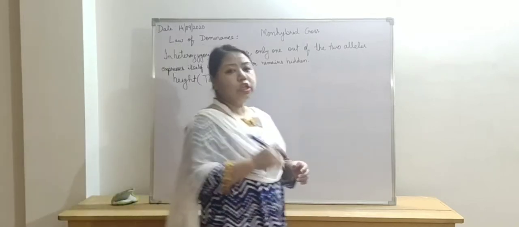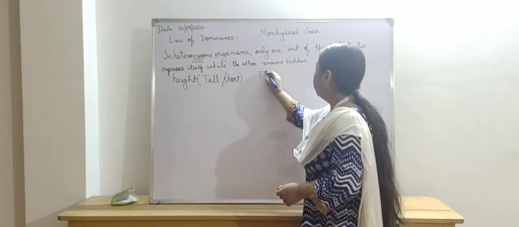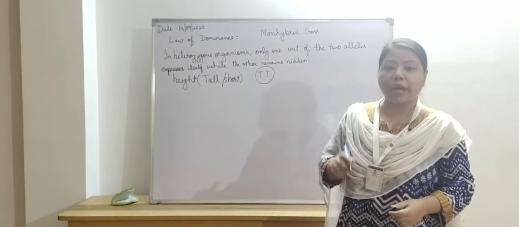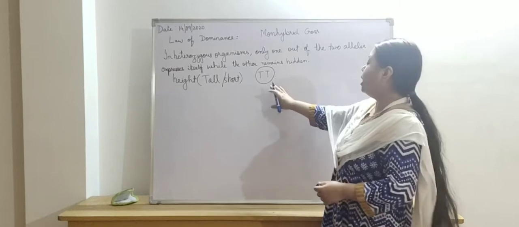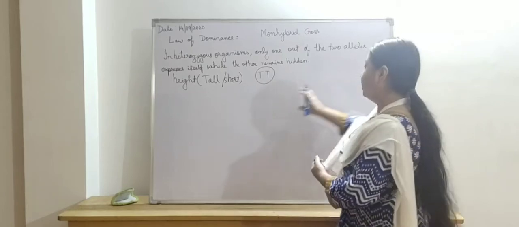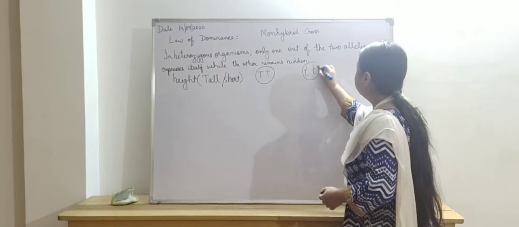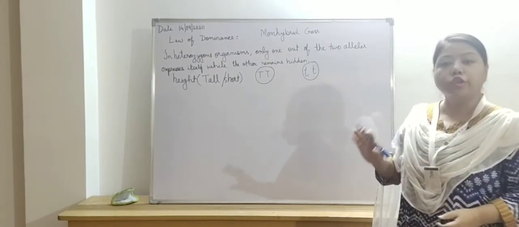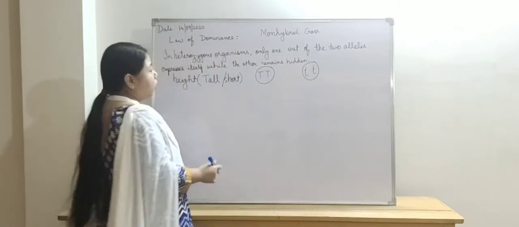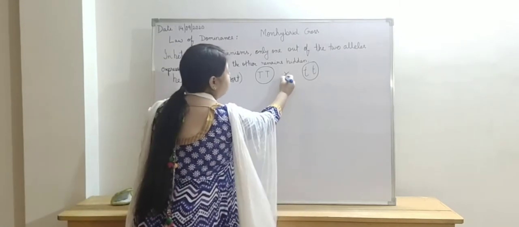Now what did Mendel do? He took two plants which had same allele. That means he took homozygous allele. Yes, and the plant had what? Both the alleles as tallness. It was a pure tall plant. And another he took was pure short plant. So here both the alleles are short. Okay. Now he crossed both the plants.